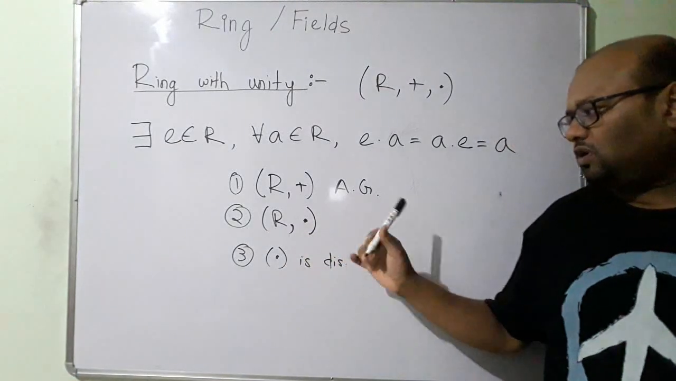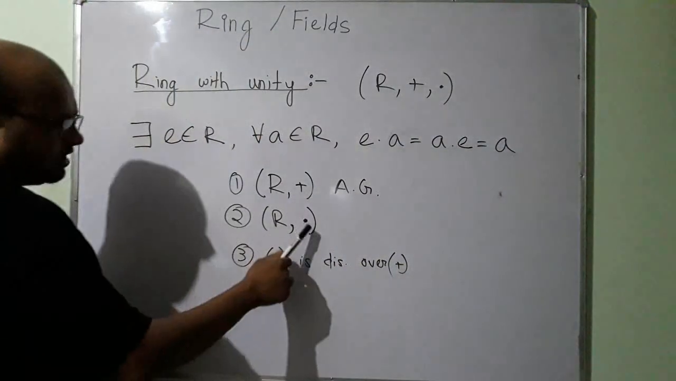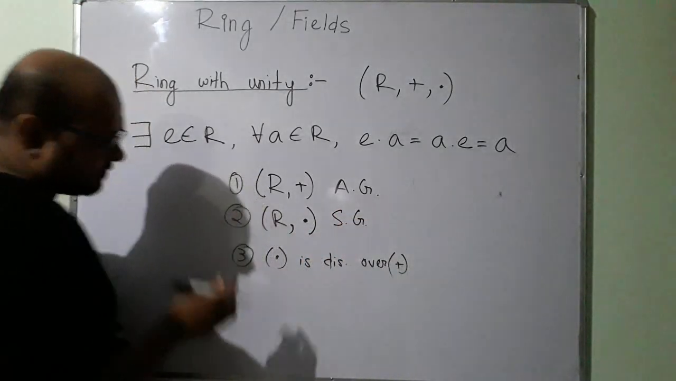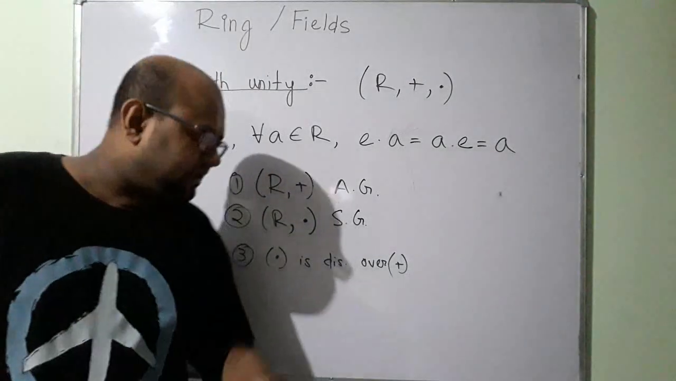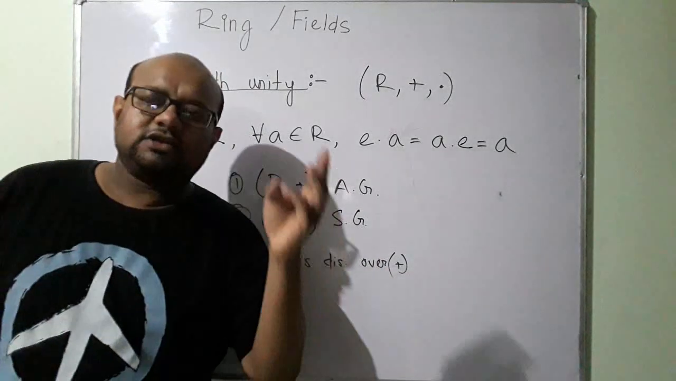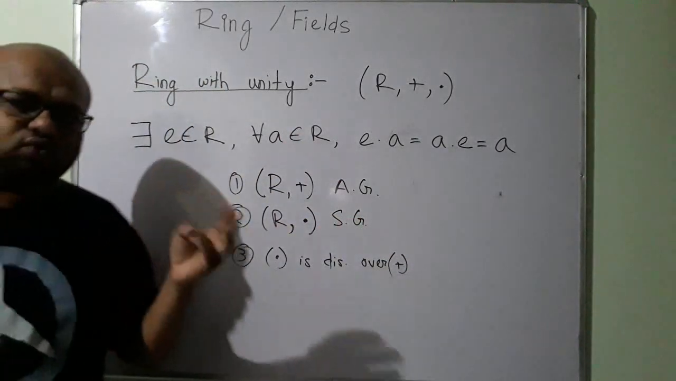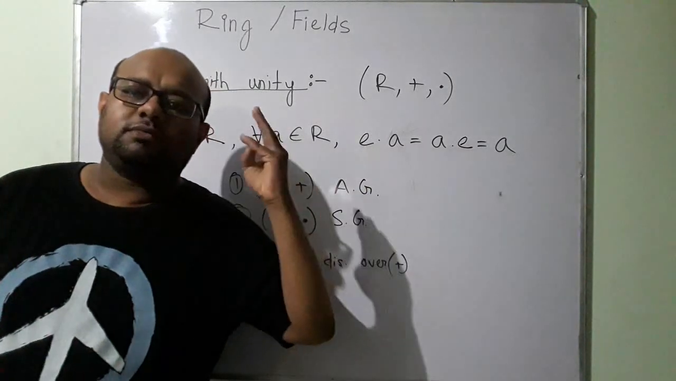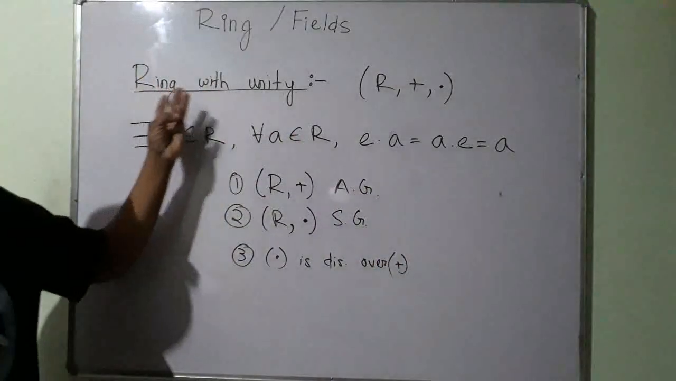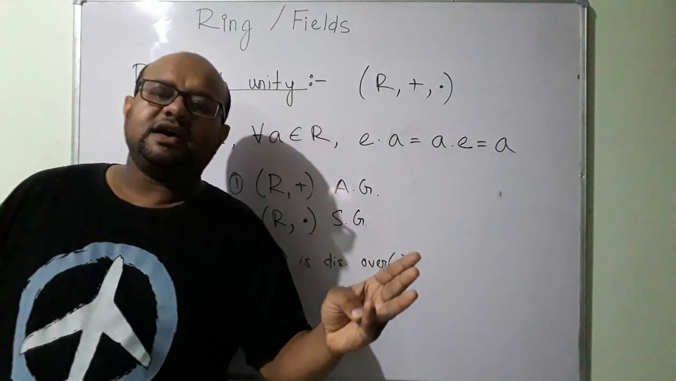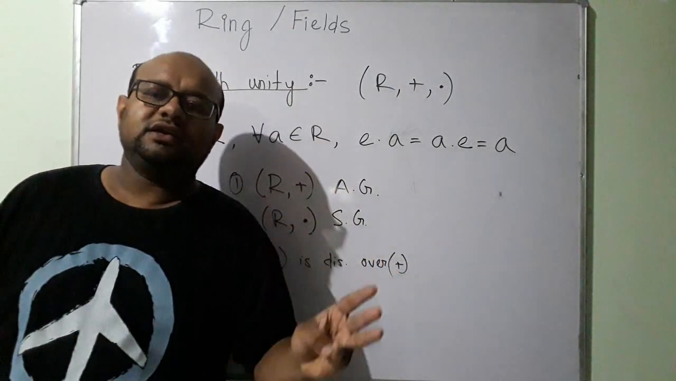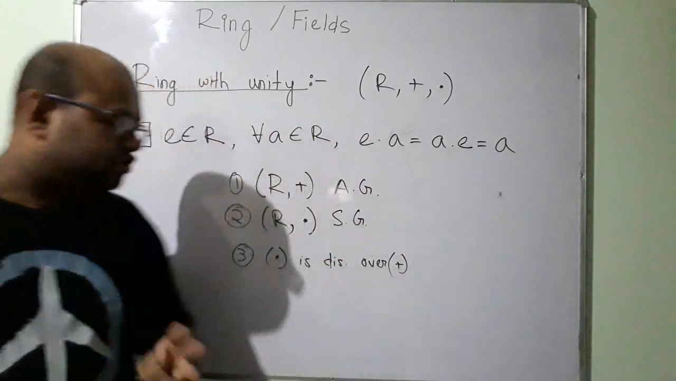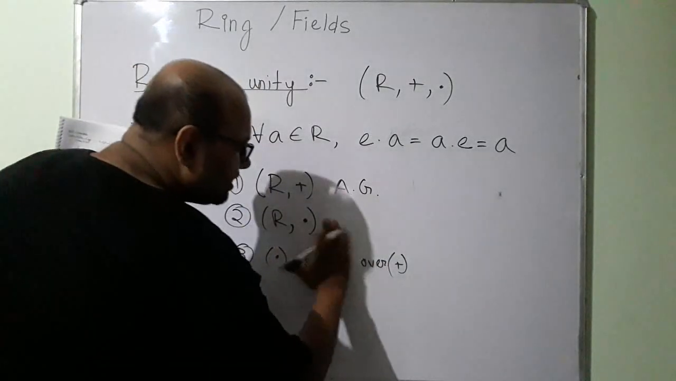What was the rule before? R under multiplication must be a semigroup. So these three were the rules for a ring. Semigroup, this point number 2, says that the set R under multiplication must be closed and associative. And now for a ring with unity, it says that the multiplicative identity, this unity element, must exist. So it should be a monoid.